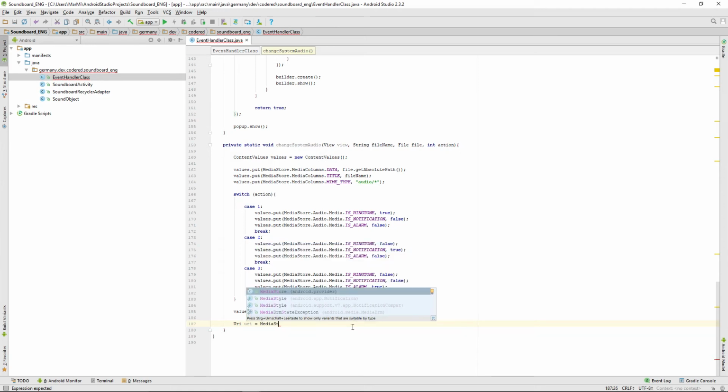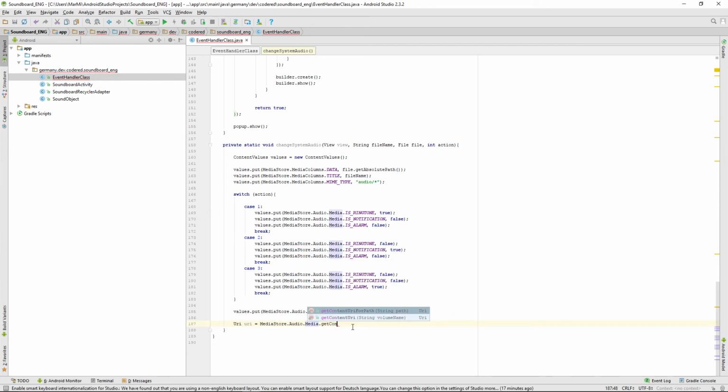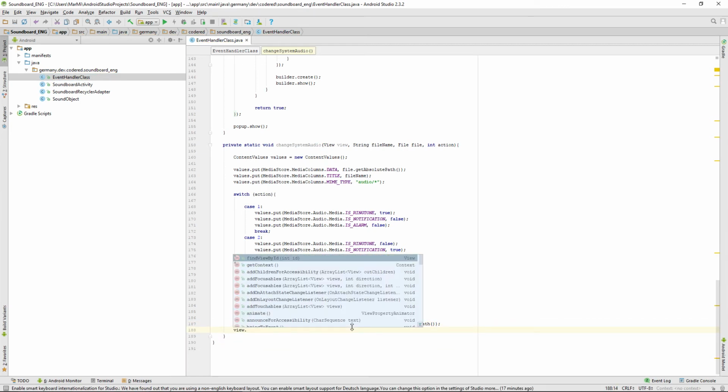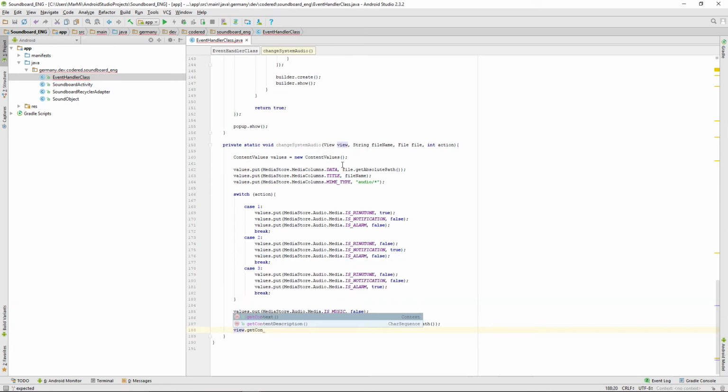That will be media store dot audio dot media dot get content URI for path, and file dot get absolute path. And we want to delete the data we set here, or just replace it.